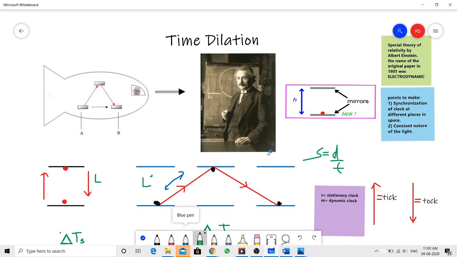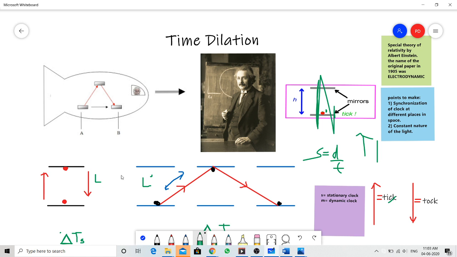We can see in this diagram, these are two mirrors, and this red ball you see over here is a light ball, and it just oscillates over and over and over again between the two mirrors. So when it gets up, we say tick, and when it gets down, we say tock. You can see from here it is tick and tock. So one oscillation means tick tock.